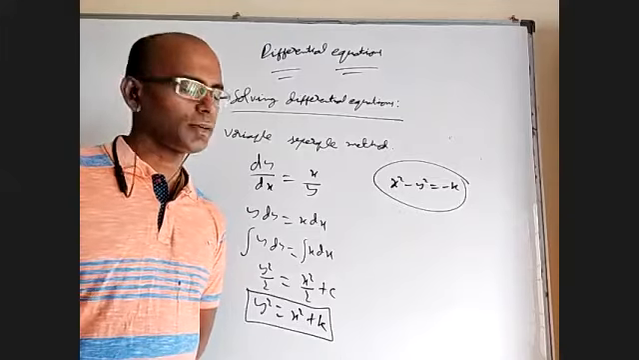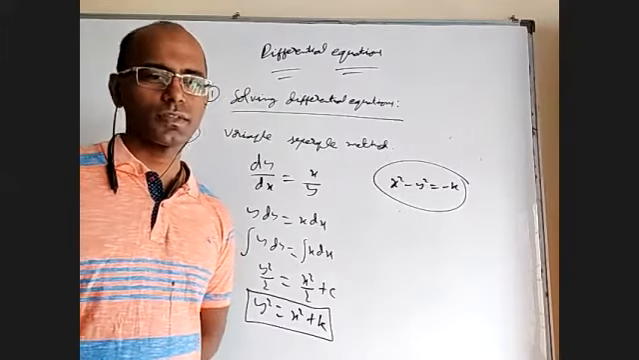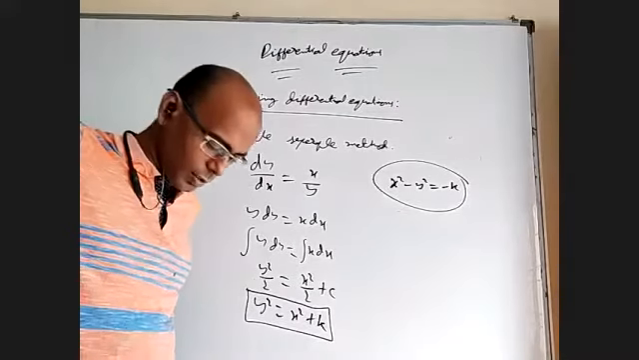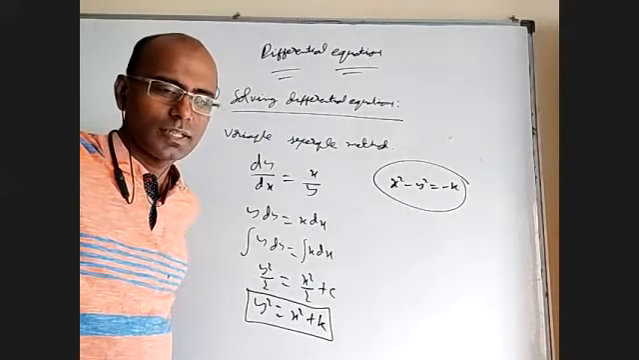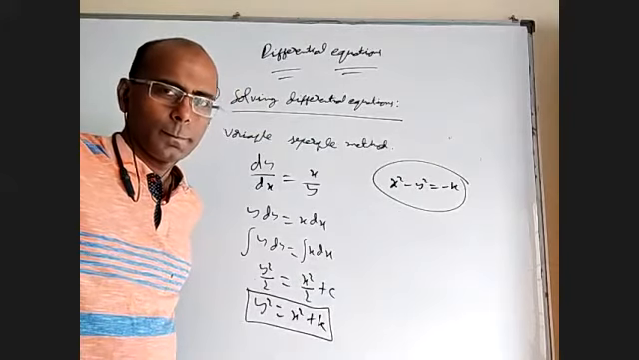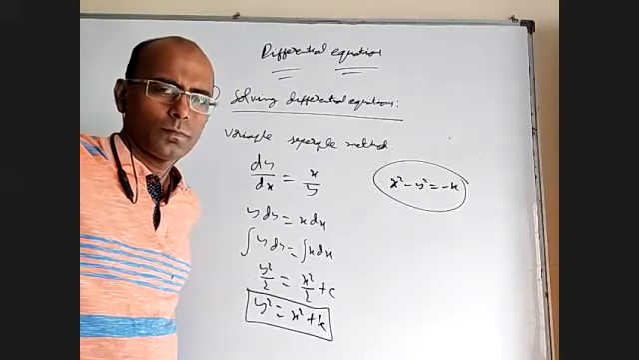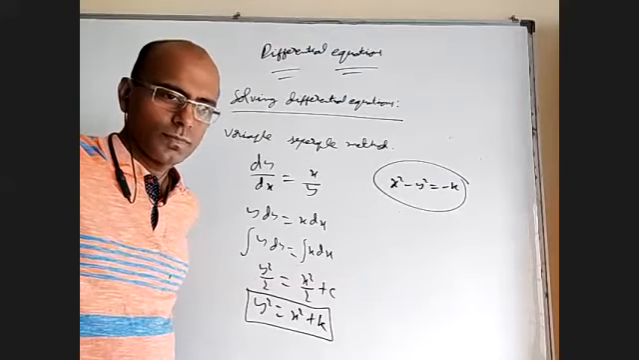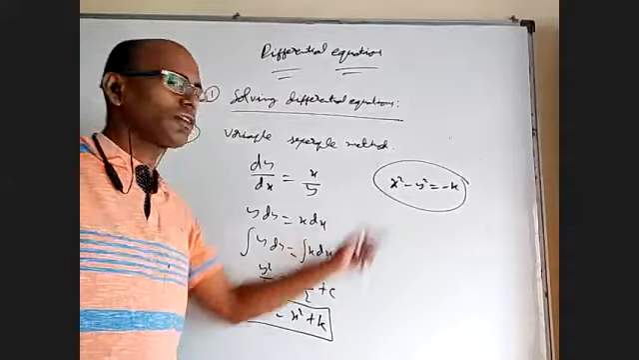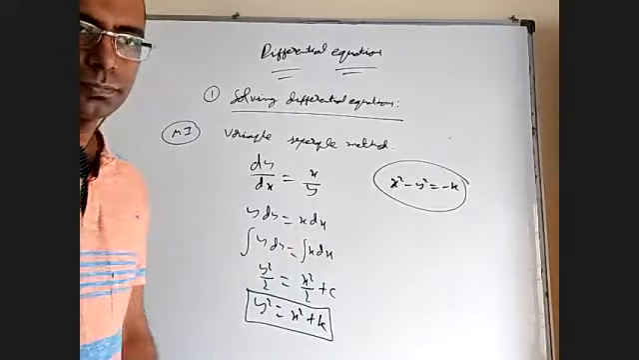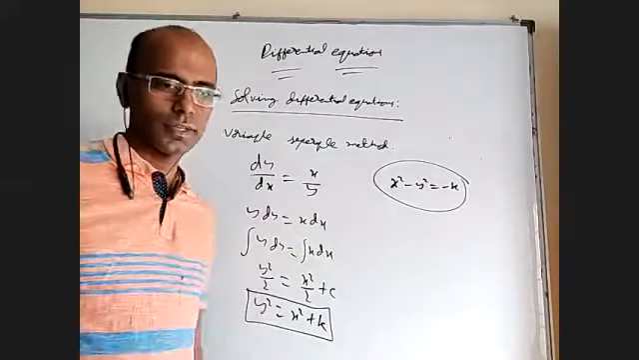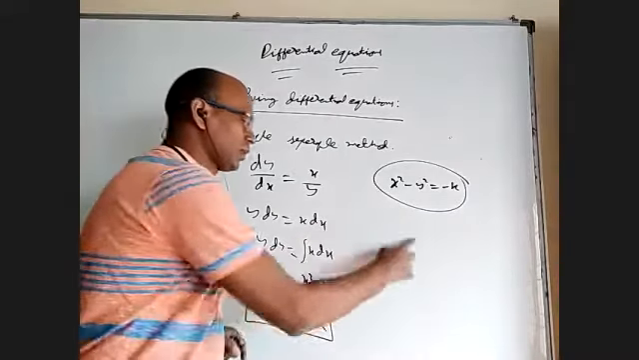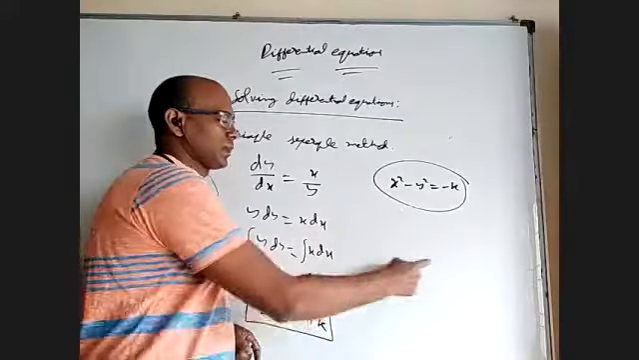And the coordinate axes are the transverse axis and conjugate axis. So these three are not changing: transverse axis, conjugate axis, and center. What else is not changing? Eccentricity doesn't change. It is always a rectangular hyperbola with eccentricity root 2. If you find it, k will get cancelled. Of course, if k is positive, it may be a rectangular hyperbola like this. If k is negative, it may be like this.